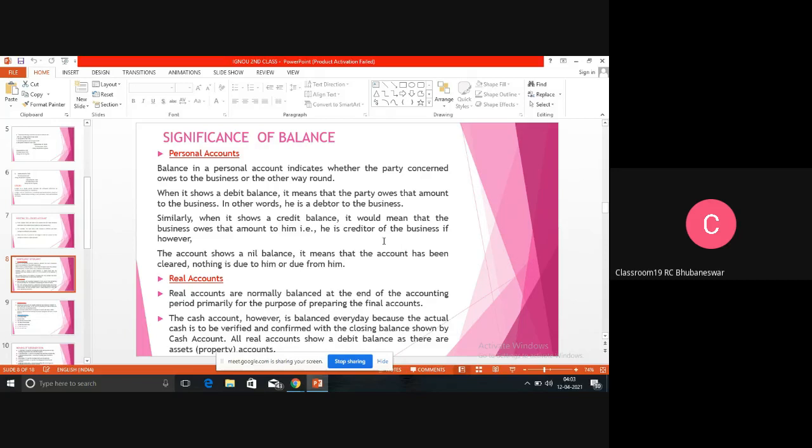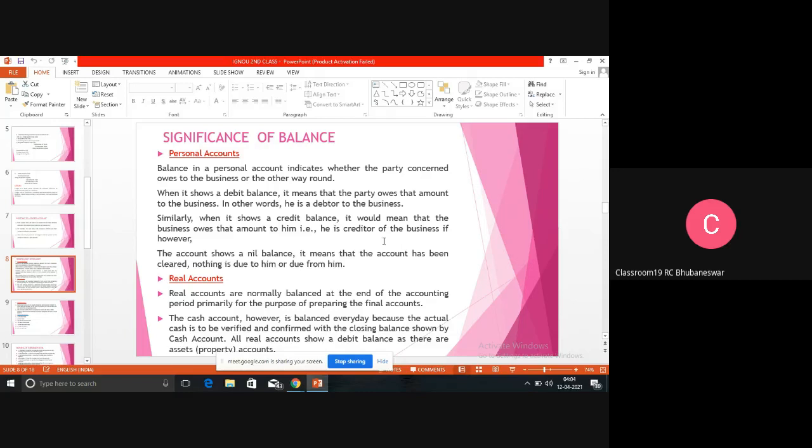So first we will discuss about the personal accounts. That means if we have recorded all the personal accounts, bank, Rama, Hari, Gopala, any transactions we have recorded, and it shows the debit balance, that means it shows deficiency. That means the person owes to the organization.